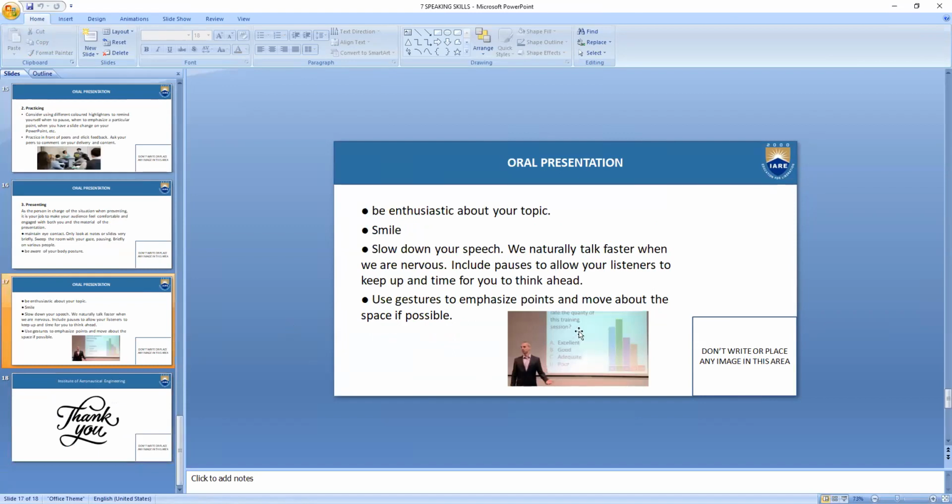If you are happy about what you are presenting, that will show in your personality. You will be very interested and enthusiastic about the way you want to present. When you are happy and enthusiastic, you will show a lot of energy that will make you more confident. And if you are confident, your presentation will be much better than if you are nervous about it. When does that confidence come? When you are well prepared with the topic. You will be well prepared if you plan well, prepare well, and practice well.